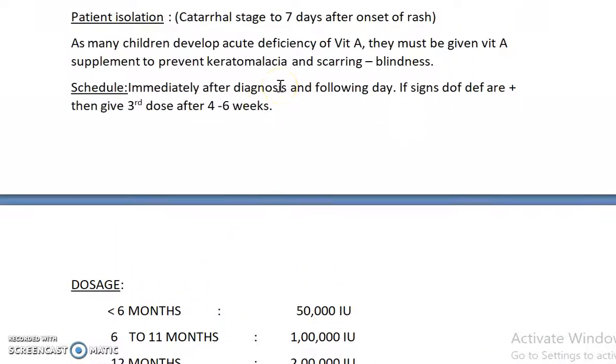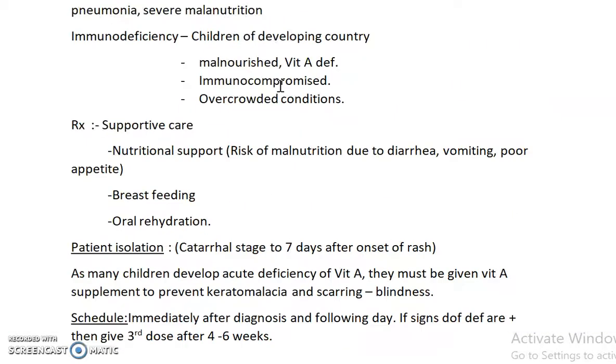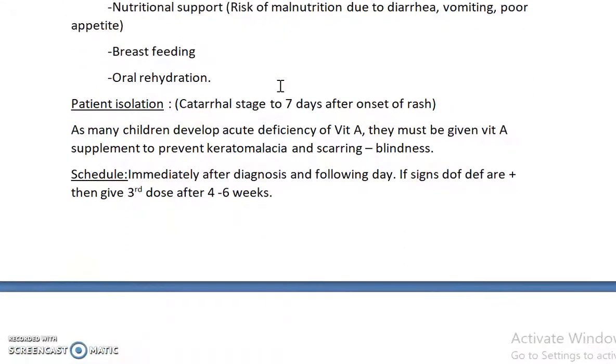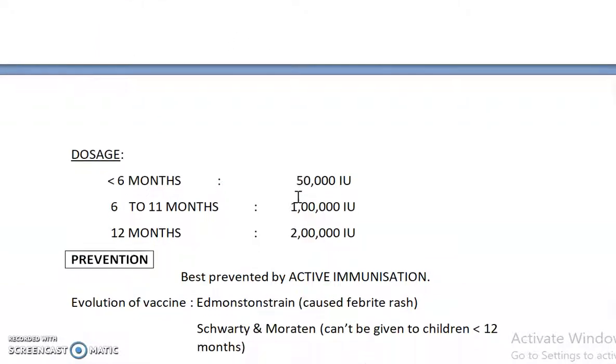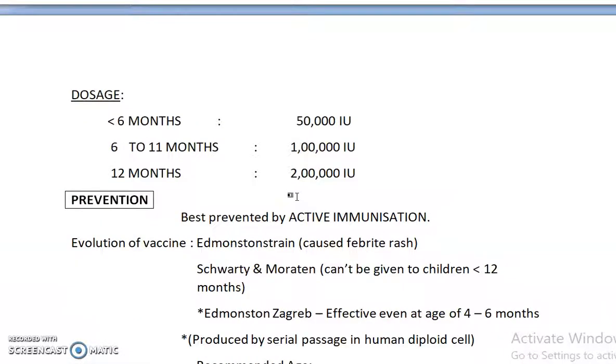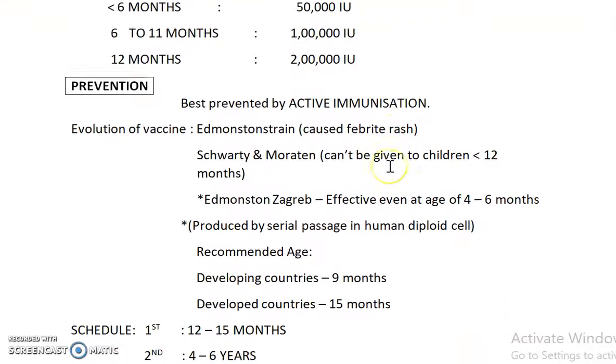Vitamin A supplementation is required in any measles case. The schedule of vitamin A administration is: immediately after the diagnosis, the first dose is given, on the next day the second dose should be given, and the third dose after 4 to 6 weeks if signs of deficiency are still present. The dosage is based on age. Less than 6 months, it's 50,000 international units. 6 to 11 months, 1 lakh international units, and 12 months and above, it's 2 lakh international units.